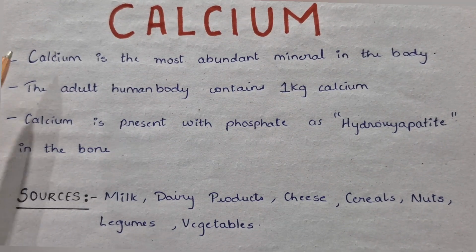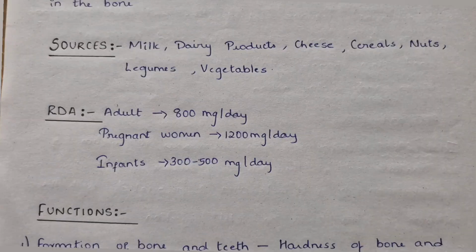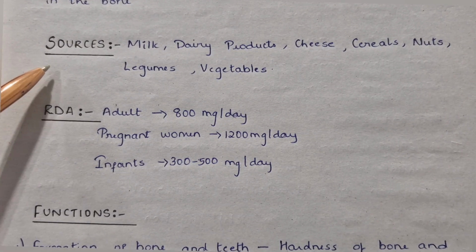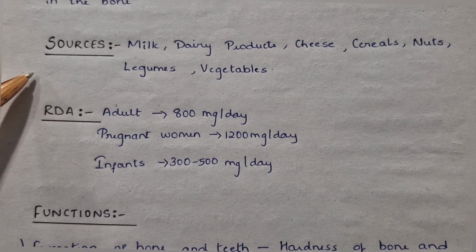Calcium. Calcium is the most abundant mineral in the body. The adult human body contains 1 kg calcium. Calcium is present with phosphate as hydroxyapatite in the bone. Sources of calcium include milk, dairy products, cheese, cereals, nuts, legumes, and vegetables.